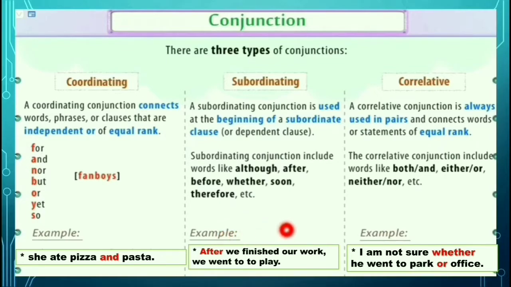After we finished our work, we went to play. Here it is typed twice; it is only one time we should make it. After we finished our work. So here, after is a subordinating conjunction. The sentence which begins with a subordinating conjunction will be called a dependent clause, that is not giving complete meaning.